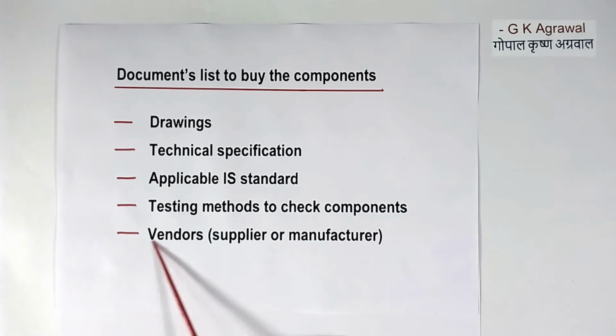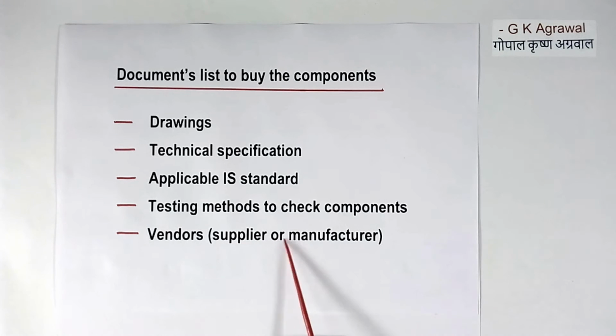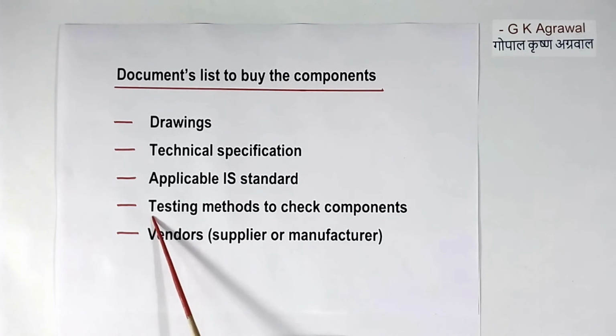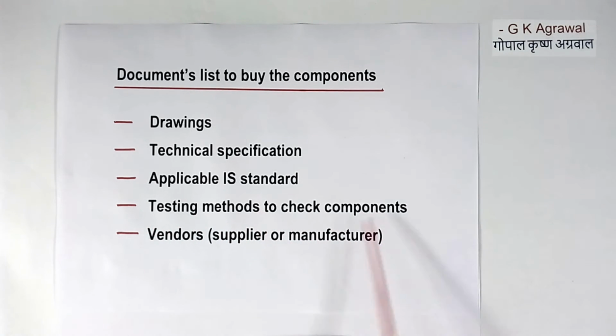Then we have to tell the vendors. Vendors means the supplier or manufacturer from whom we will purchase. That also we have to tell. The designer tells. Then after we have purchased the component and it has come to our company, we have to test those components, whether they are okay or not okay. So we have to issue the document of testing methods for all the components.